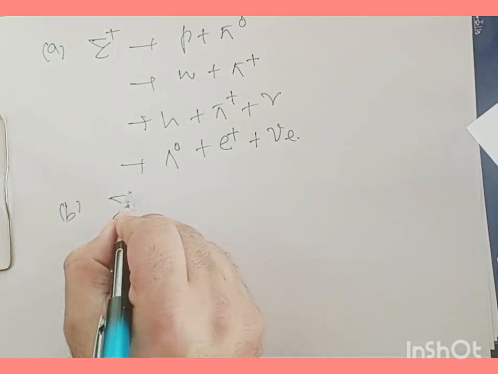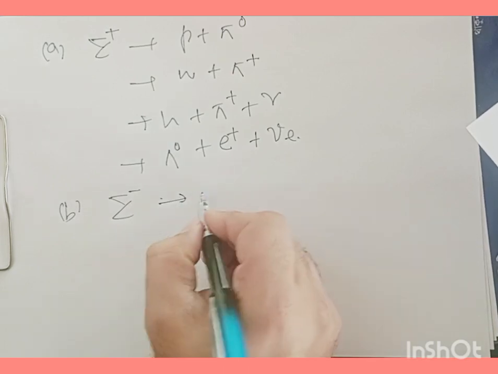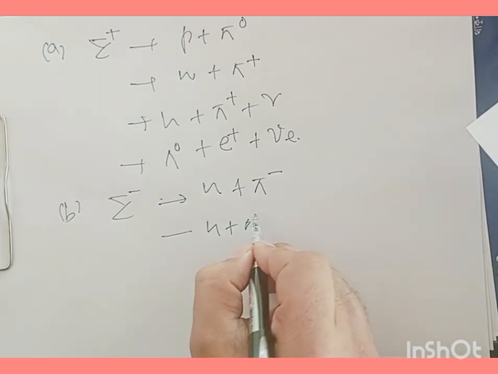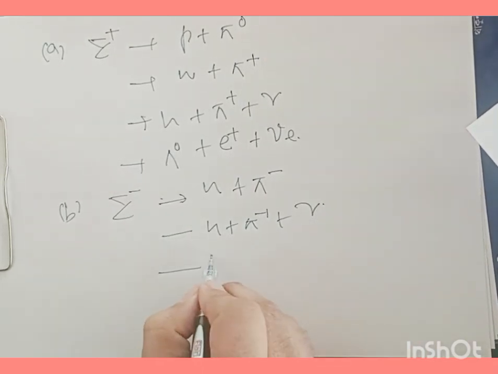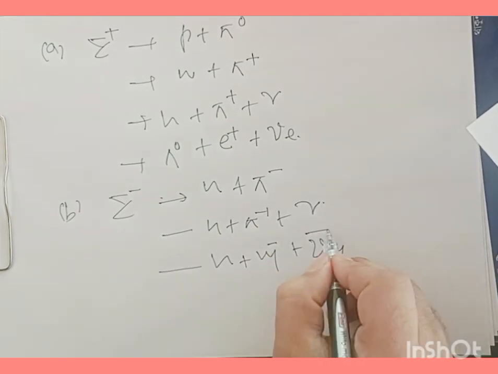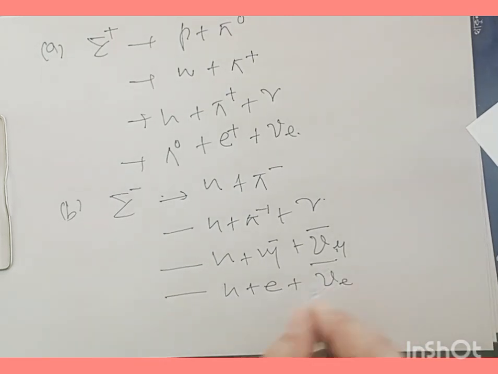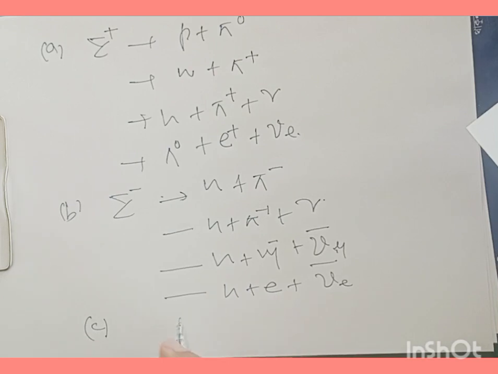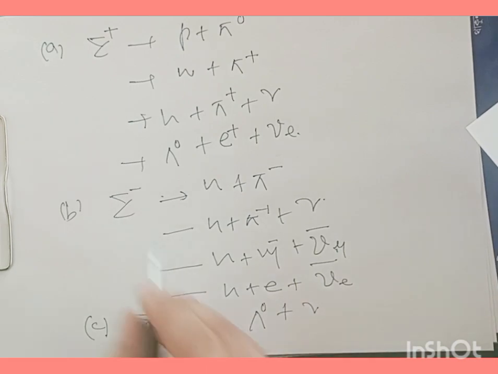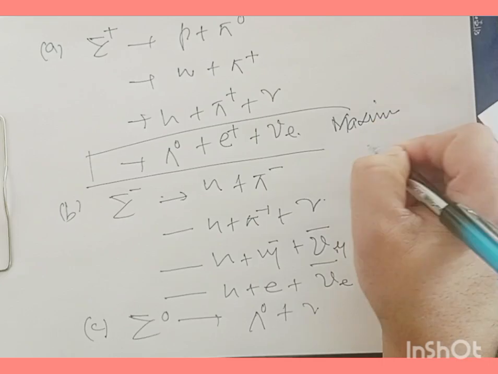For sigma minus, the possible modes of decay are n and pi minus, or n plus pi minus and gamma, n plus mu minus plus nu mu bar, and n and electron and nu e bar. And for sigma 0, we have lambda 0 and gamma ray. This decay has the maximum probability.